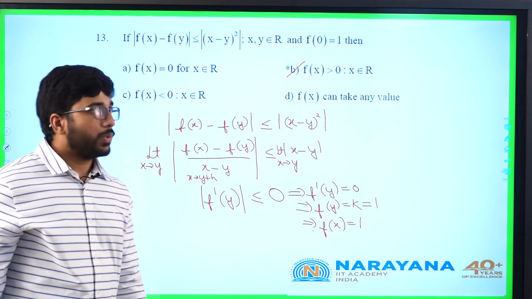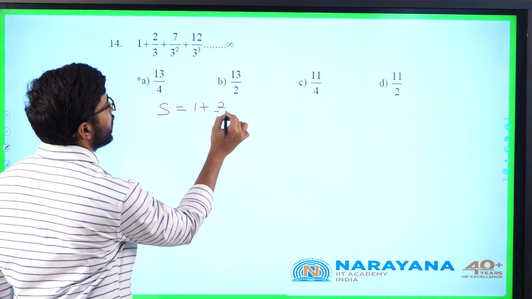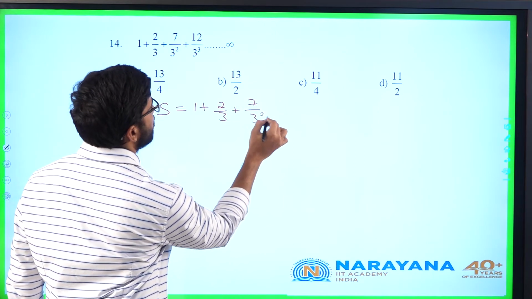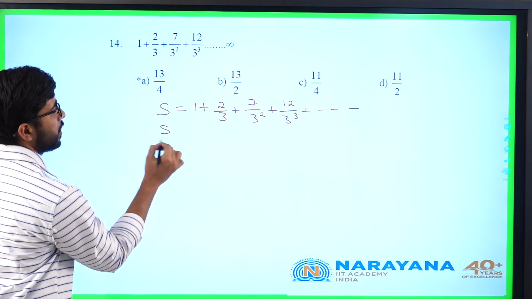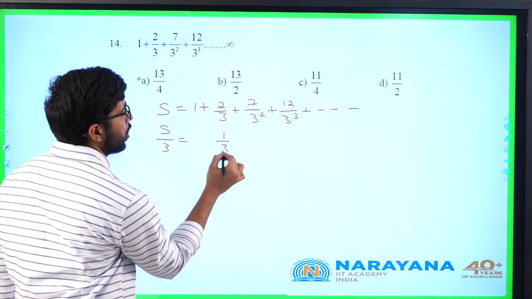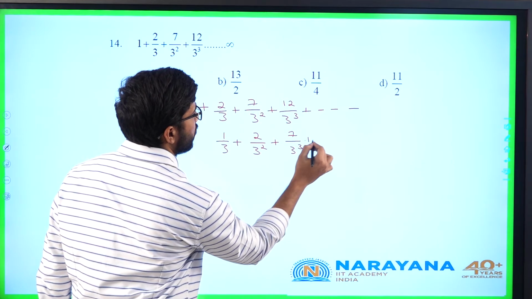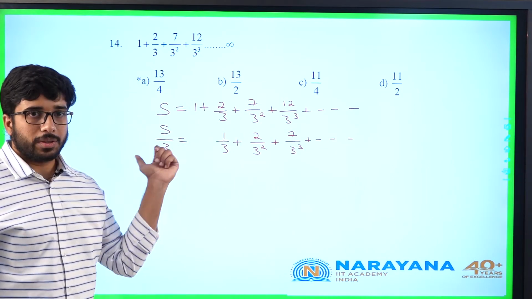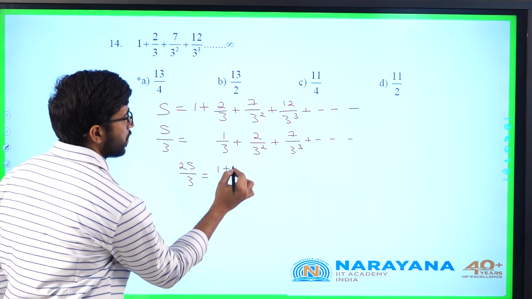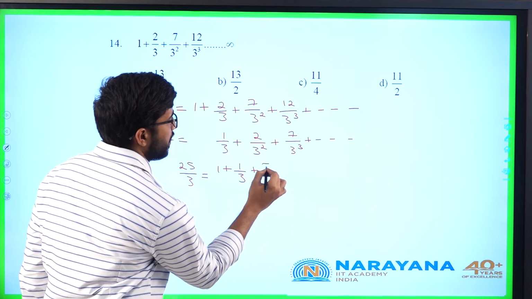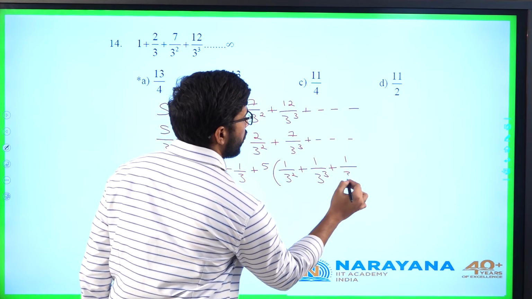Let us go for the 14th question now. S is 1 plus 2 by 3 plus 7 by 3 square plus 12 by 3 cube and so on. S by 3 is 1 by 3 plus 2 by 3 square plus 7 by 3 cube and so on. Multiplying it by 1 by 3 and shifting it towards the right, if I subtract it, I will get 2S by 3 is equal to 1 plus 1 by 3 plus 5 into 1 by 3 square plus 1 by 3 cube plus 1 by 3 power 4 and so on.